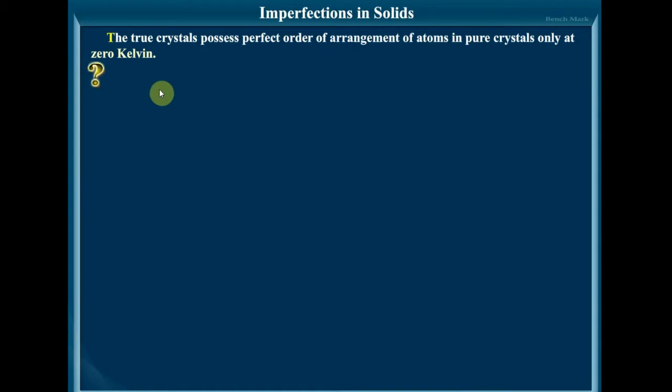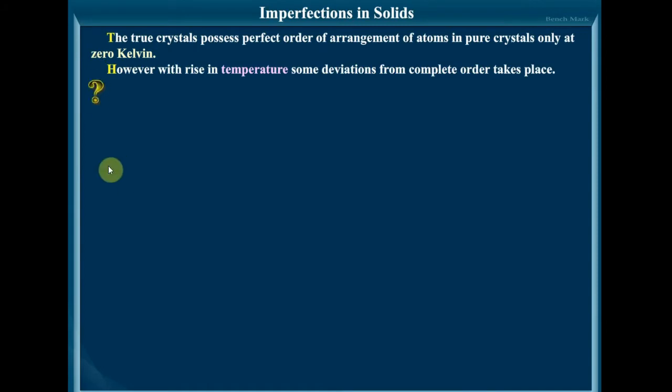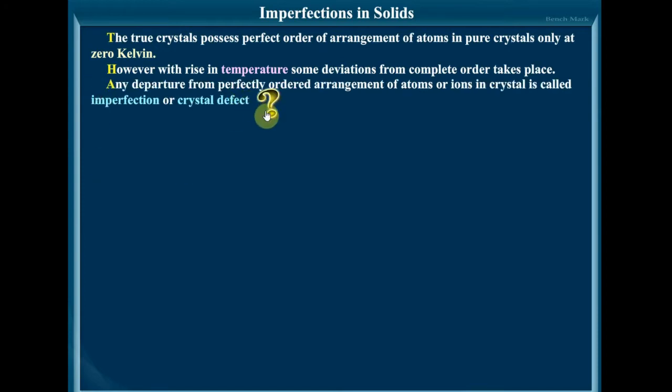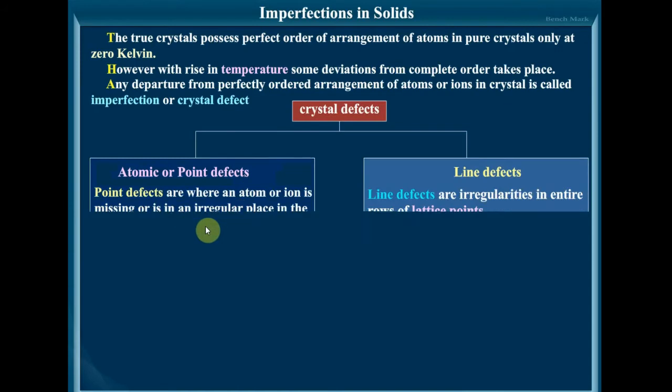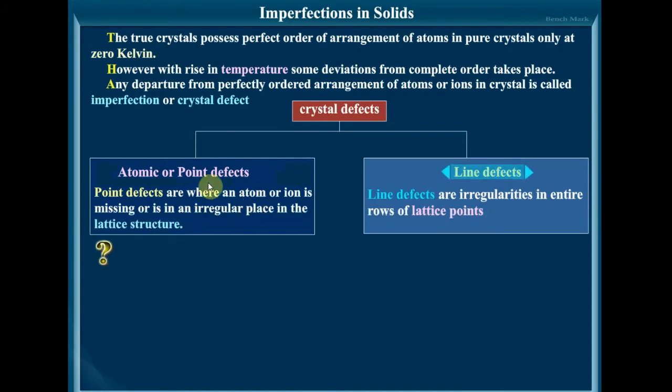So let us move on to the imperfections in solids. The crystals, as I mentioned earlier, possess perfect order of arrangement of atoms in pure crystals only at 0 Kelvin. However, with the rise in temperature, some deviations from complete order take place. Any departure from the perfectly ordered arrangement of atoms or ions in the crystal is called imperfection or crystal defect. The crystal defects are classified into two: atomic or point defects and line defects.